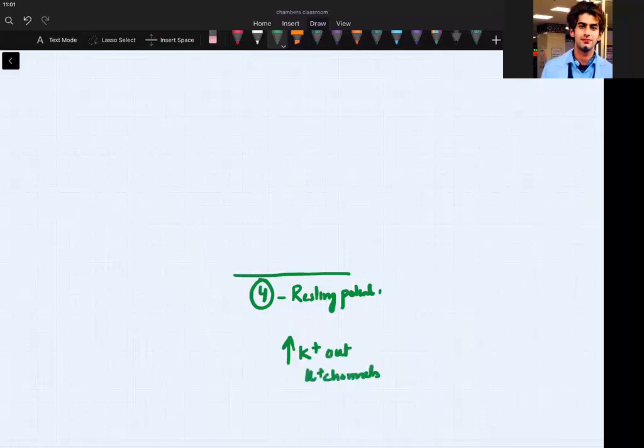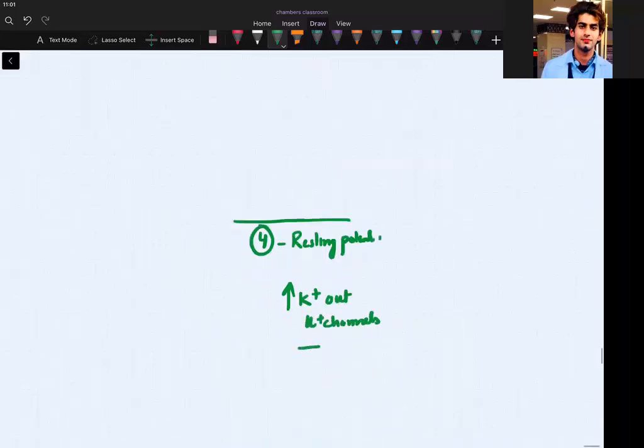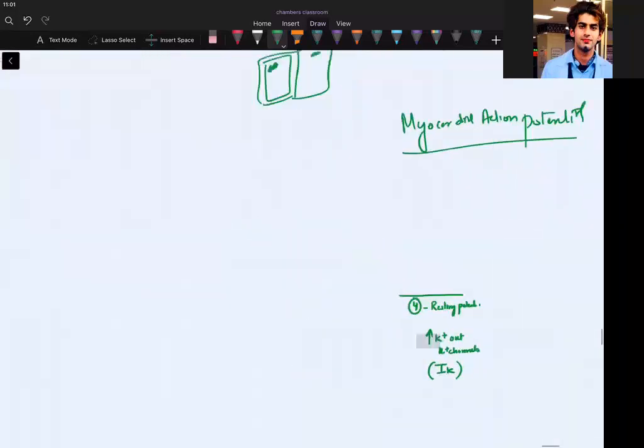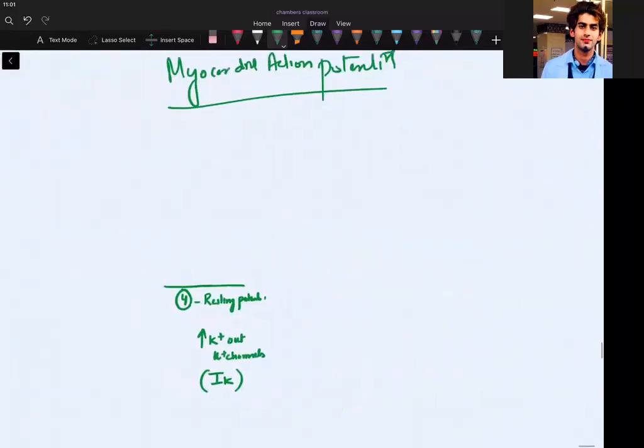Clear? So which current will be there? IK current. So IK current dominates phase 4. This is how I can make for you to remember everything on the graph. I will not write everything; I will write everything on the graph to understand. Then I go to next phase.